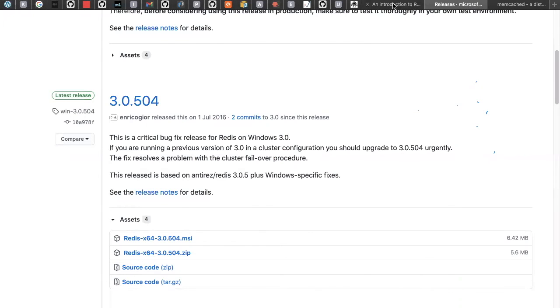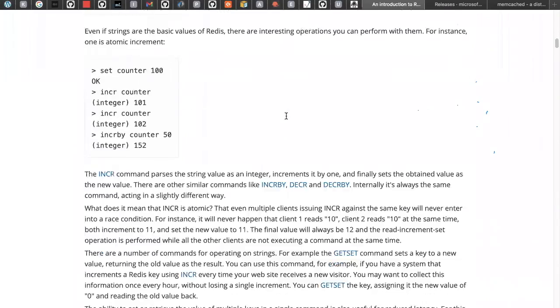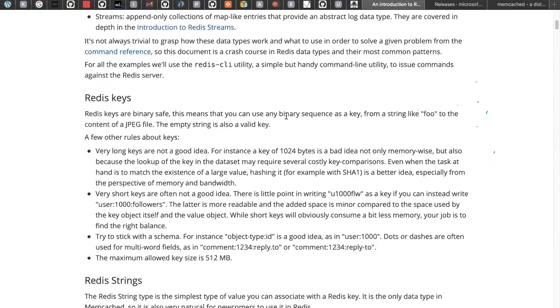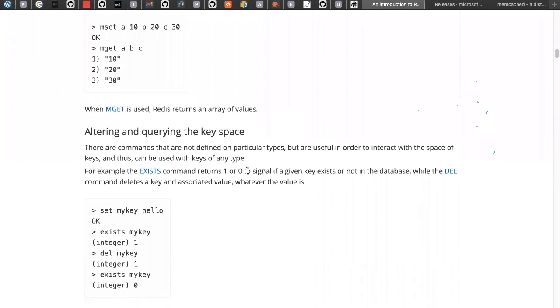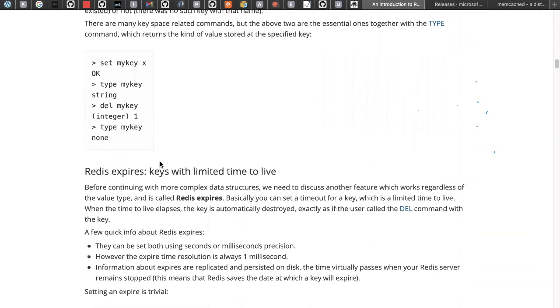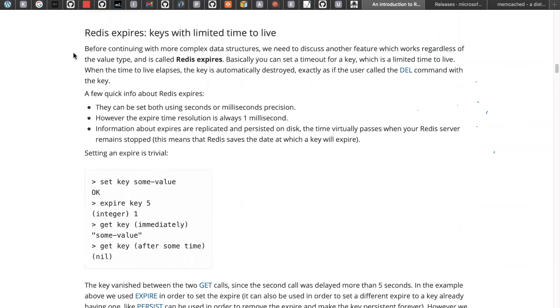Okay, moving to the point I'm going to talk about: keys, and there is something called sets, and we also use something called expiry. If you create something, it will also expire in some time. Assume that you created some data; after that, it will expire.